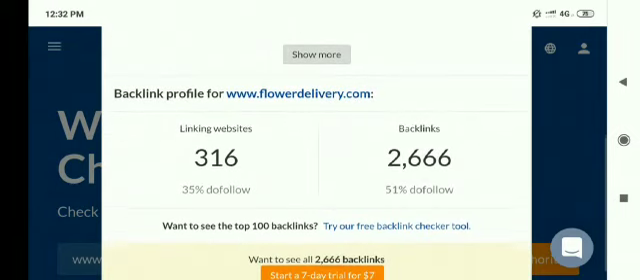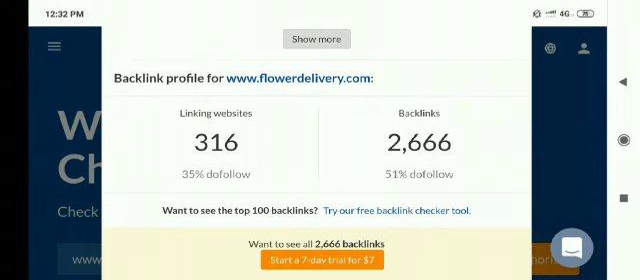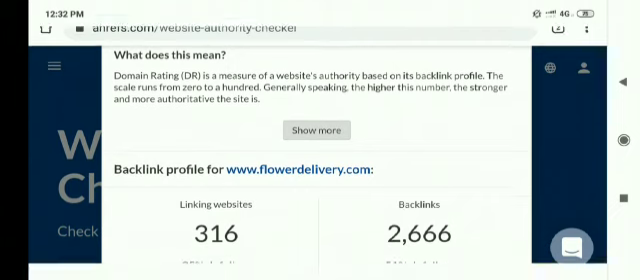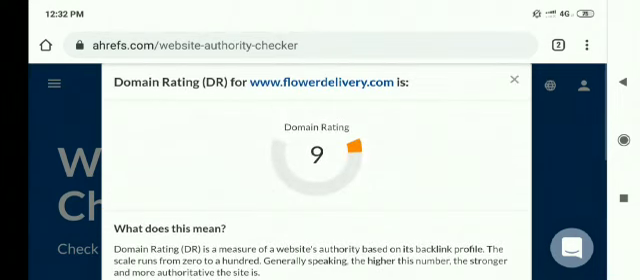trusted tools. And here it is also providing data for linking websites: 316 root domains and 2666 backlinks, out of which 51% are dofollow. So this is valuable data you got. If you need more details and want to go in depth, you'll need to buy a trial or paid version, and here are the details. But at least you'll get an overview of your data. If you need more details, you need to purchase this subscription. But free of cost, you will get at least basic data of your domain, and you'll get a good